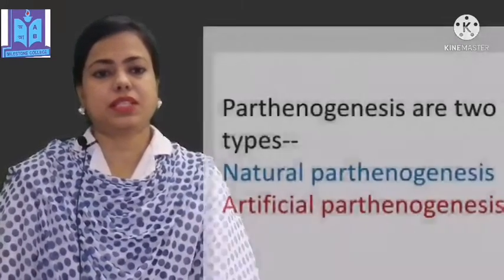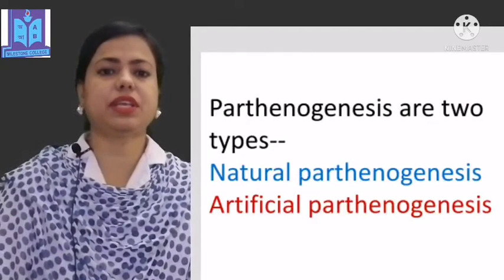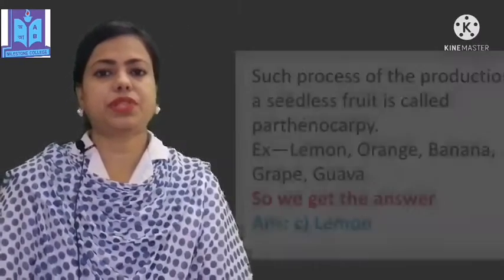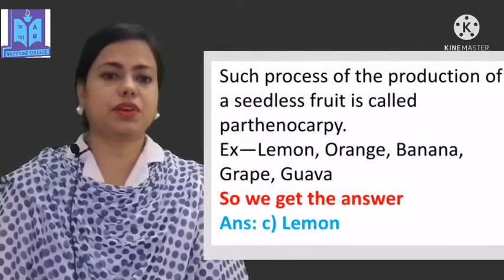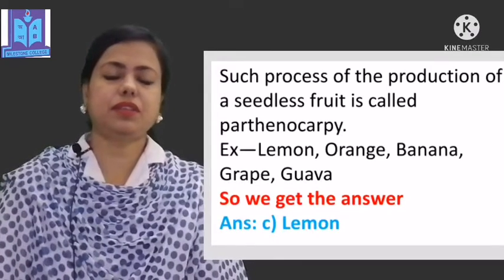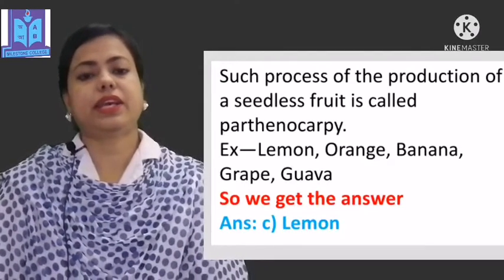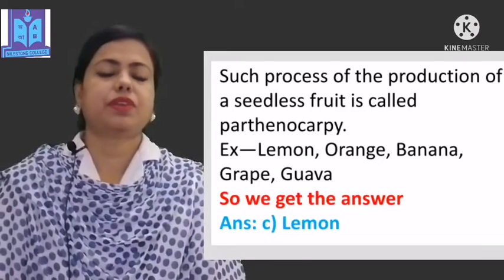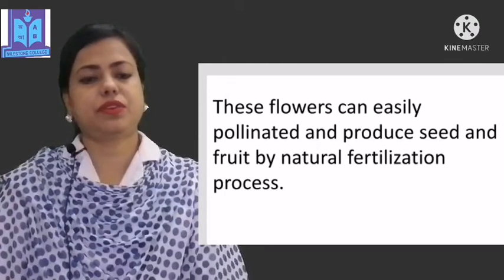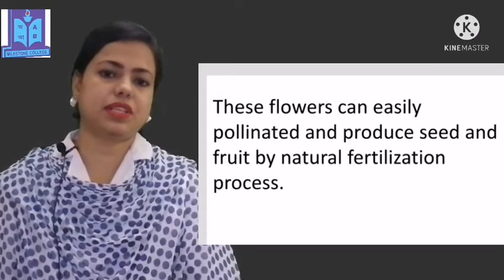Parthenogenesis is of two types, natural and artificial parthenogenesis. A male gamete stimulates a female gamete through hormonal secretion. Such a process of producing a seedless fruit is called parthenocarpy. Examples are lemon, orange, banana, grape, guava. So dear students, we already get the answer, and the answer is C, lemon. The other options, beans, poppy and mustard, are wrong answers. These flowers can easily pollinate and produce seeded fruit by the natural fertilization process.